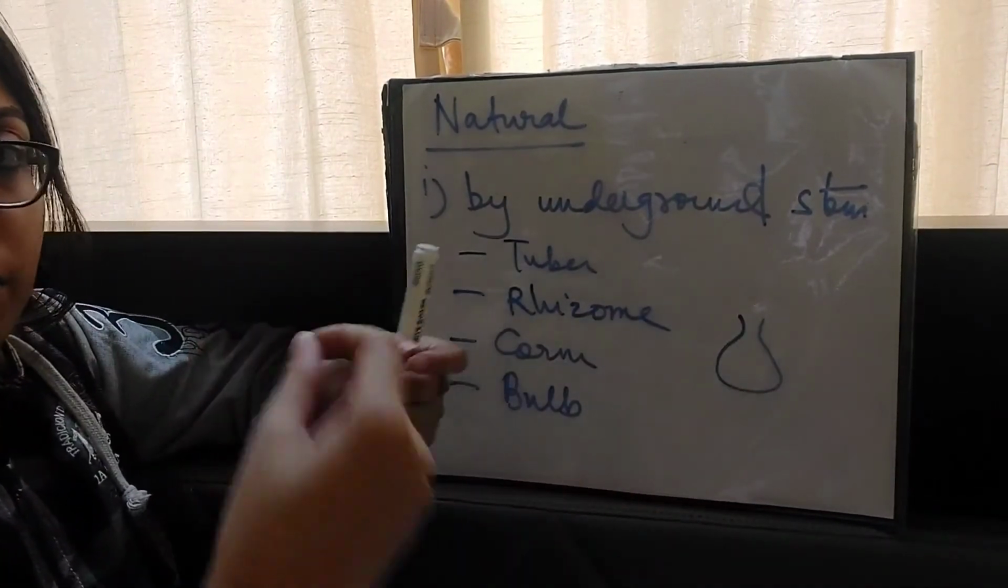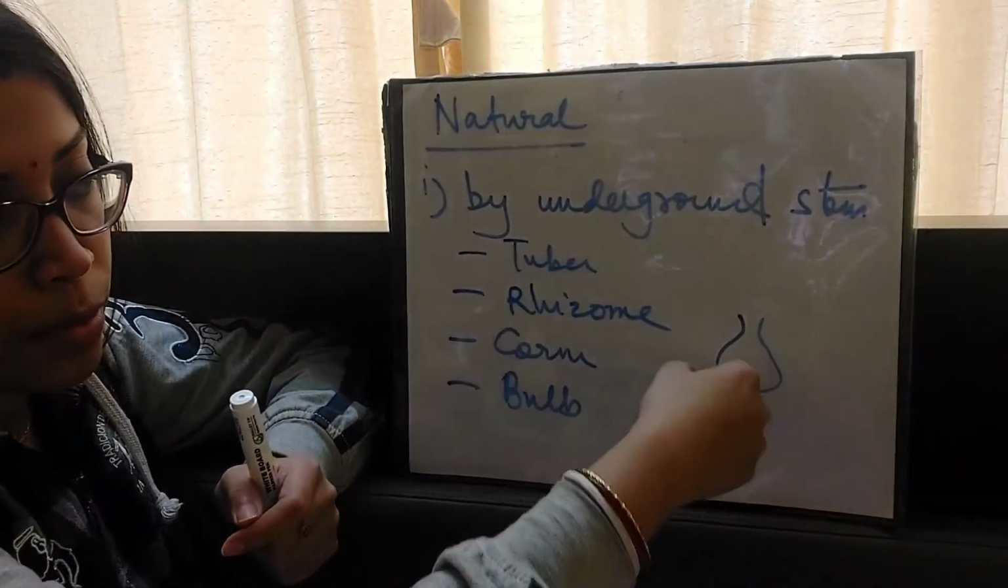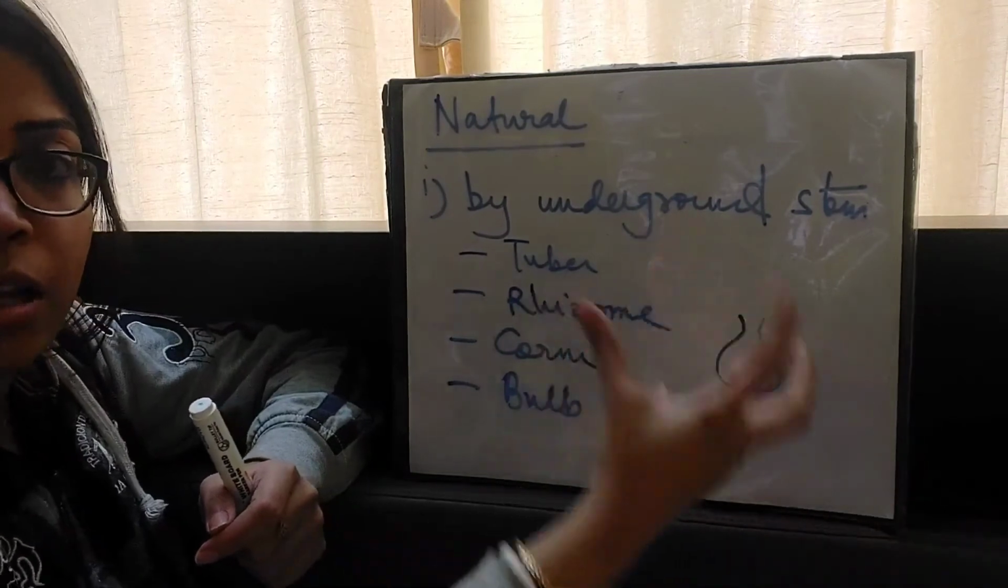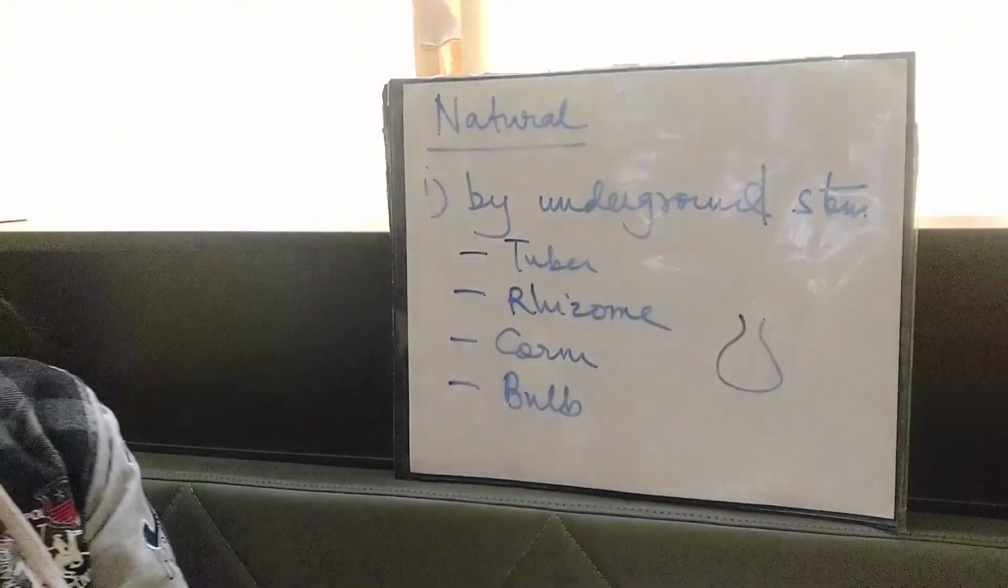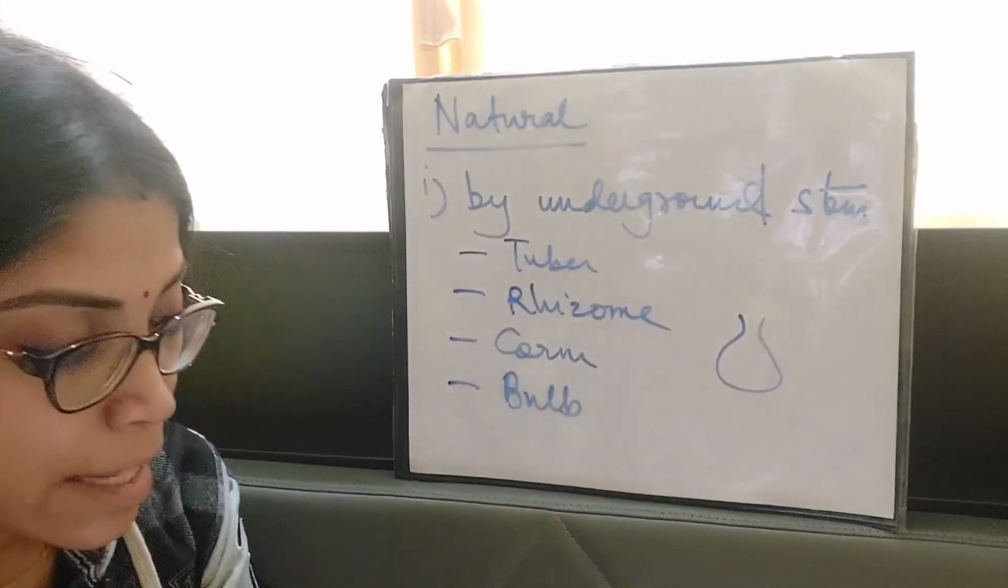We open the garlic or the onion by eliminating the outer scales of these. So that is why they are known as bulbs with outer scales. Okay.